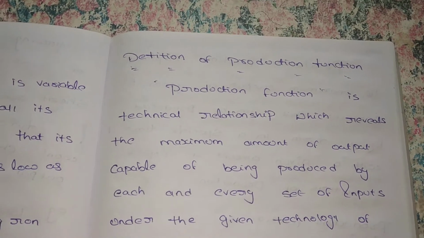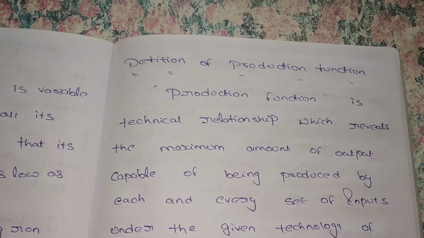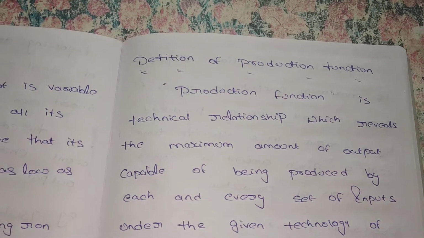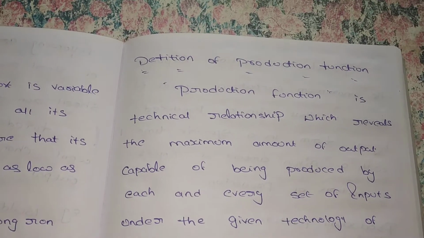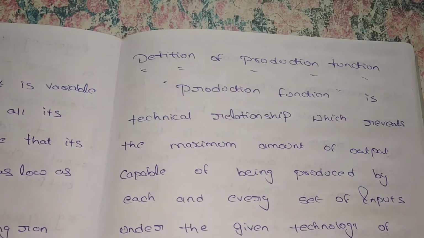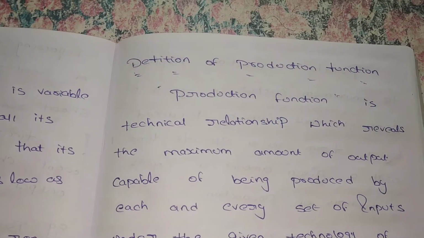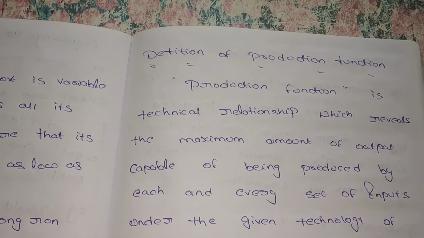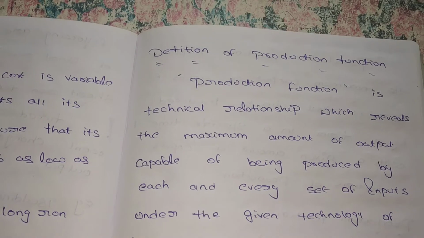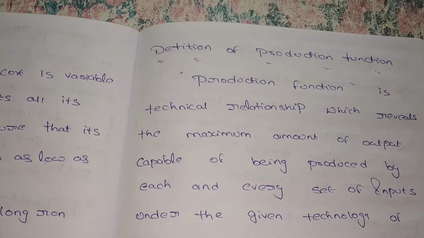Suppose we are giving 10 units of input. Suppose we purchased raw materials for the production of one product. Suppose we are producing bread. For the production of bread, we require some wheat. So I purchased 2 kgs of wheat. For 2 kgs of wheat, I prepared 50 breads. So for that, how many inputs we are giving for the outcome, and what maximum outcome do I receive for such inputs.